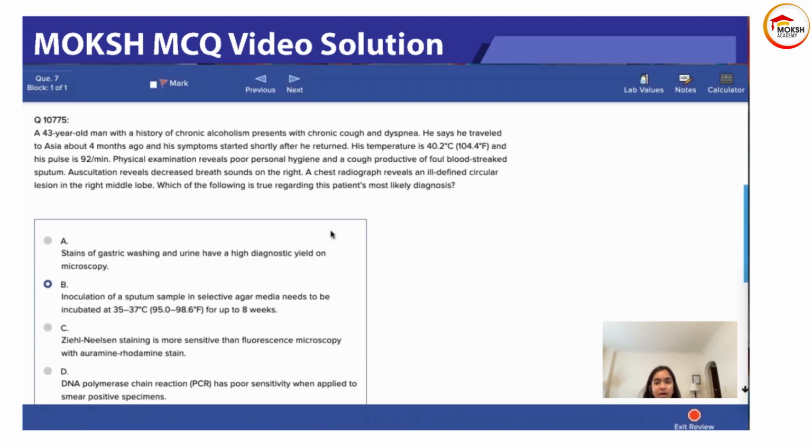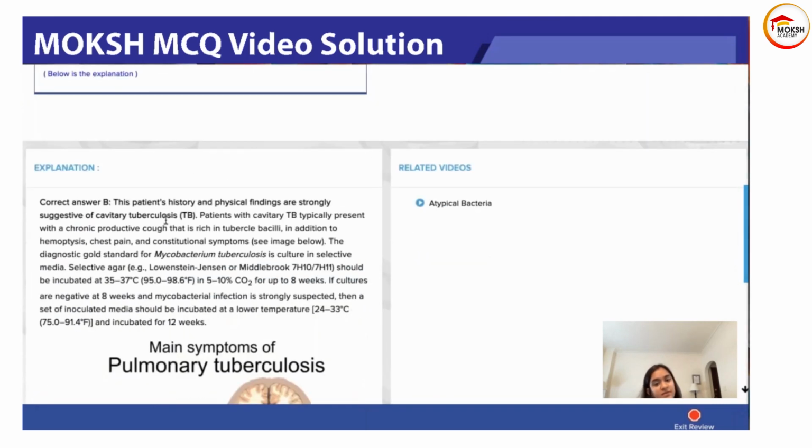of active infection. Okay, so this was a straightforward question of TB, nothing complicated happening here. So this patient's history and physical findings are strongly suggestive of TB. Patients with cavitary TB present with chronic productive cough, which is rich in tubercle bacilli, in addition to hemoptysis, chest pain, constitutional symptoms. The gold standard is culture and selective media, which would be the LJ media or the Middlebrook medium, and it should be incubated at 35 to 37 for up to 8 weeks.